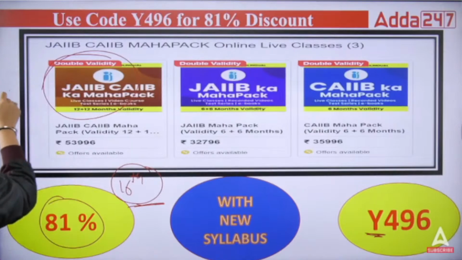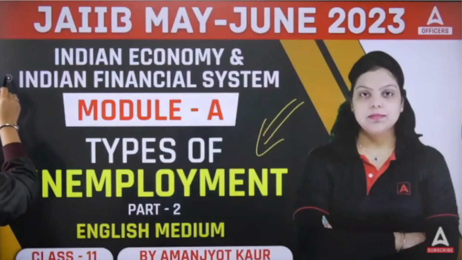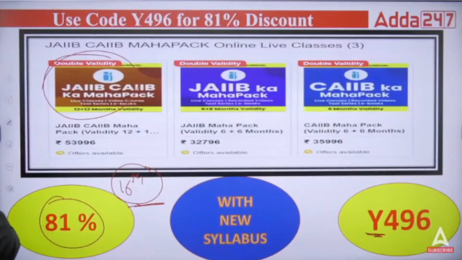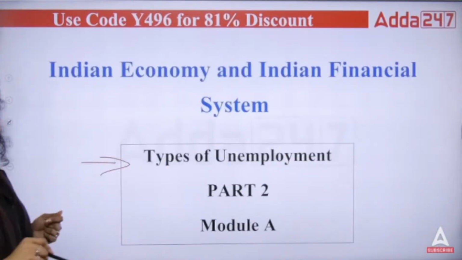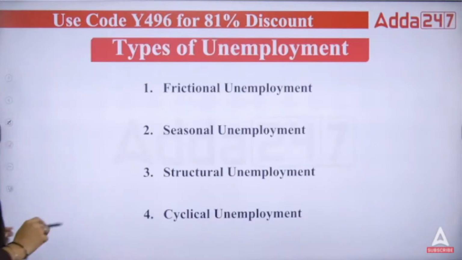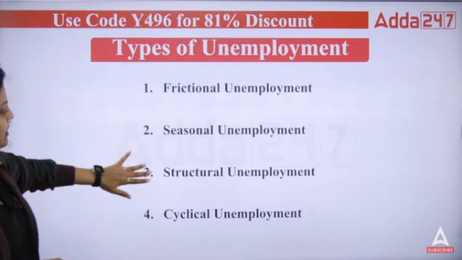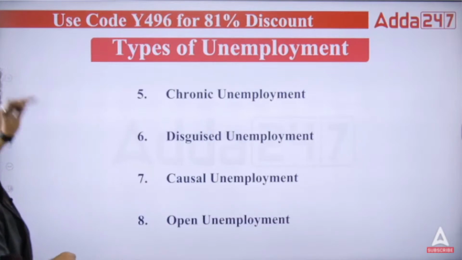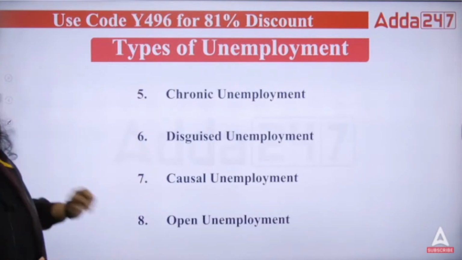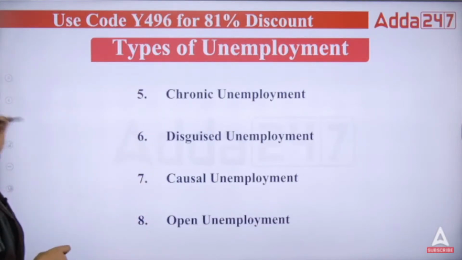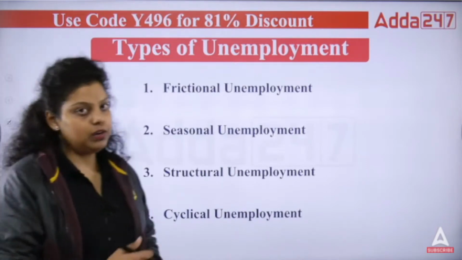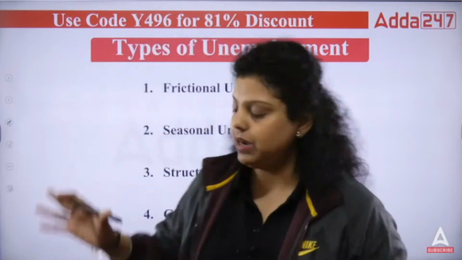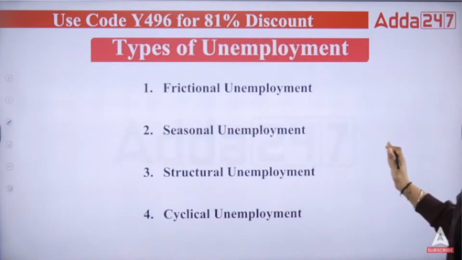Okay. So let's start. Let's continue and let's go to the type of unemployment part 2. That is our today's session. So there are total 8 types of unemployment. You can see frictional, seasonal, structural, cyclical. Then we have a chronic, disguised, and casual and open unemployment. So these are the other 8 types of unemployment which we have to discuss. We have discussed voluntary, involuntary, that is the broad types of unemployment. These are the another 8 types of unemployment, right?